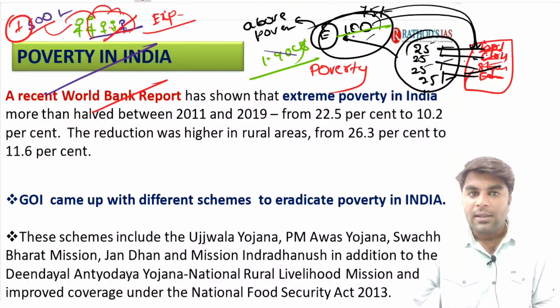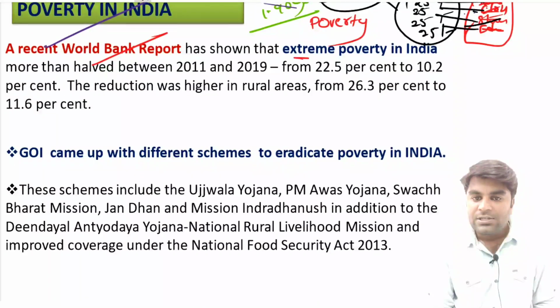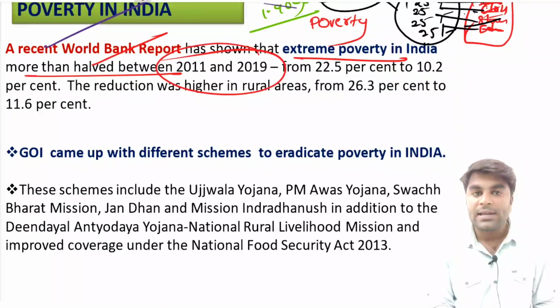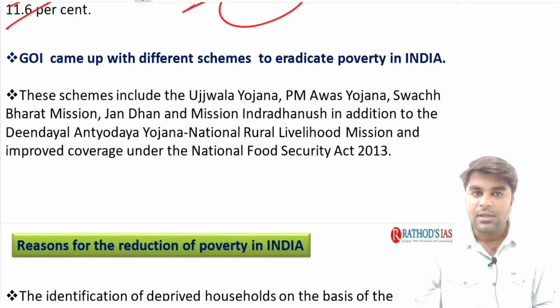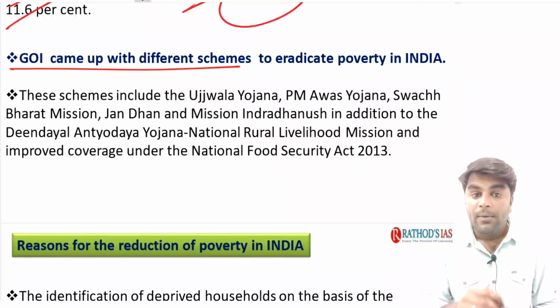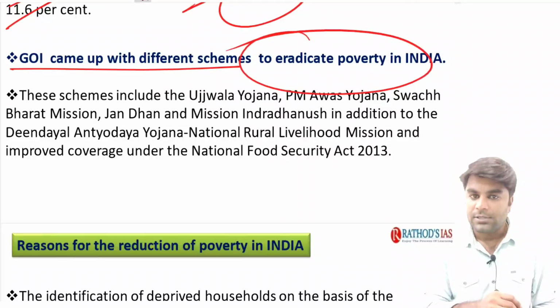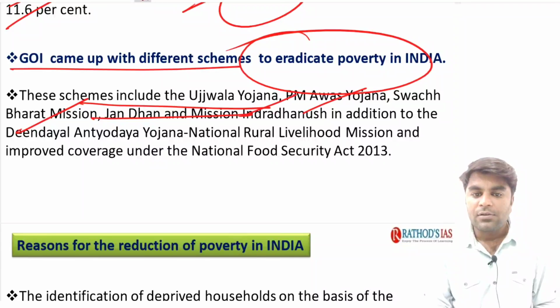Now, looking at current affairs, the recent World Bank report has shown that extreme poverty in India more than halved between 2011 and 2019, from 22.5% to 10.2%. This reduction was higher in rural areas, from 26.3% to 11.6%. In order to reduce poverty, the government of India came up with different schemes to eradicate it. These include Ujjwala Yojana, PM Awas Yojana, Swachh Bharat Mission, Jan Dhan and Mission Indradhanush.